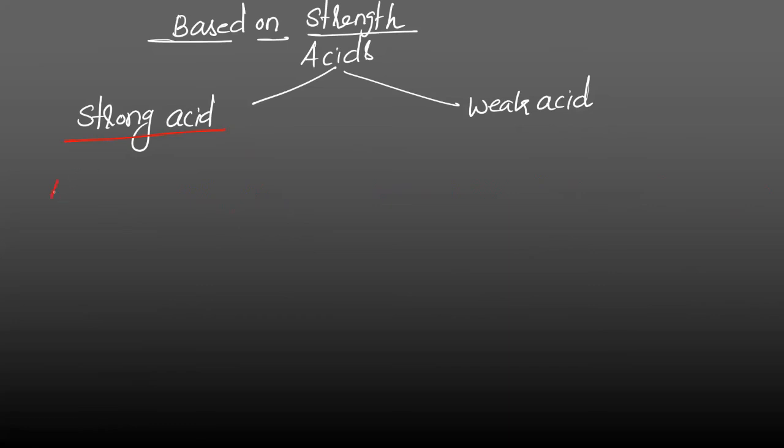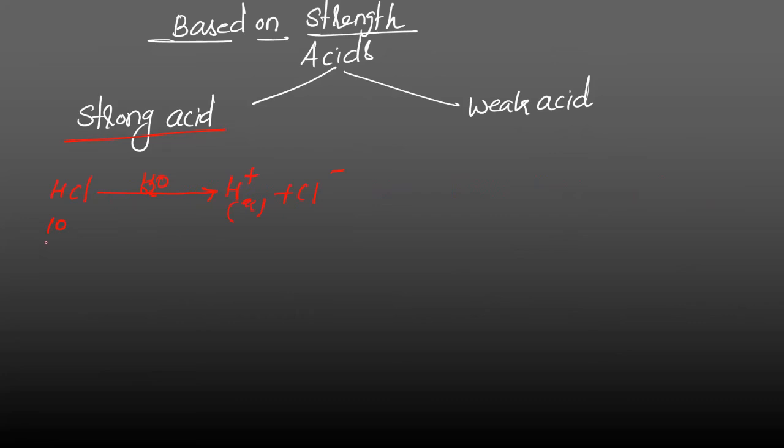What is the meaning of ionize? For example, I am taking HCl, which is an acid. Ionize completely means I am dissolving it in water. You have to understand what is the meaning of H plus here: H plus aqueous or H3O plus. HCl, if I dissolve it in water, will dissociate into H plus ions plus Cl minus ions. Suppose I am taking 10 moles of HCl.